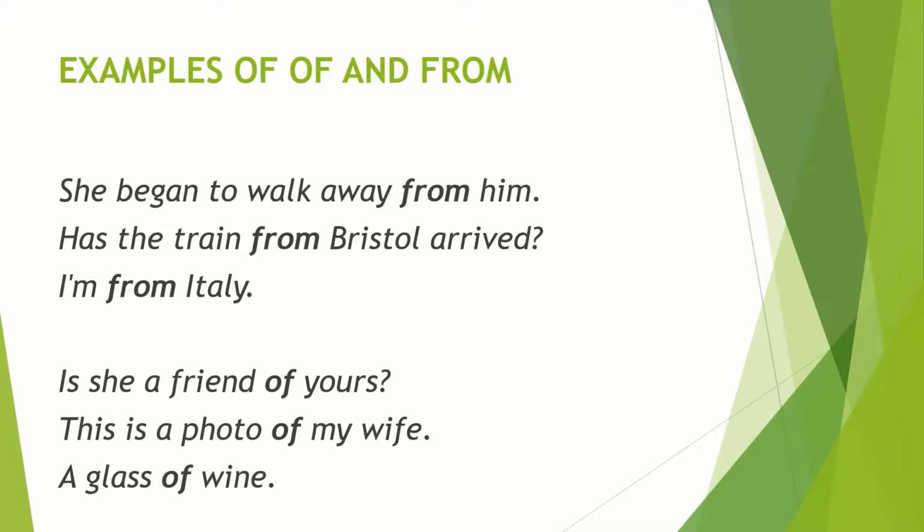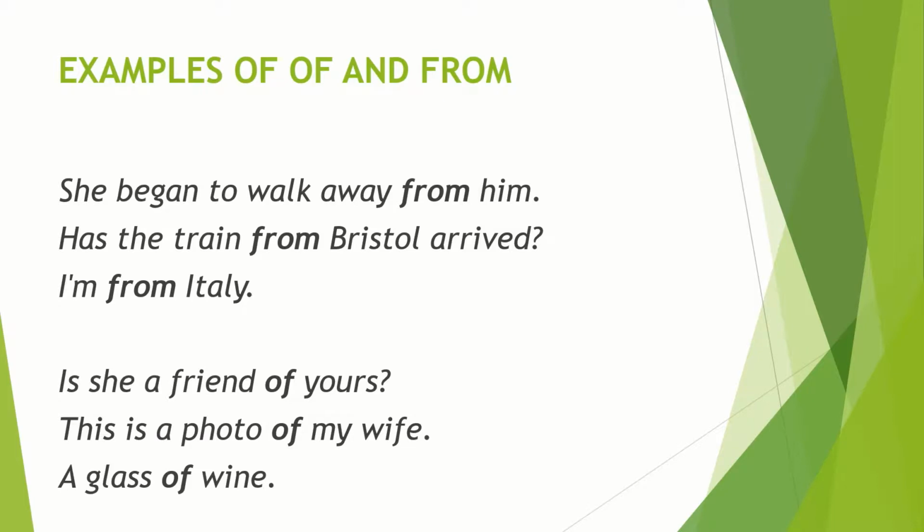The second example is, has the train from Bristol arrived? From Bristol the train started, and now at the destination somebody is waiting. The sentence is about that only. And the third is, I am from Italy. As we saw earlier, it is used to show what the origin of somebody or something is.